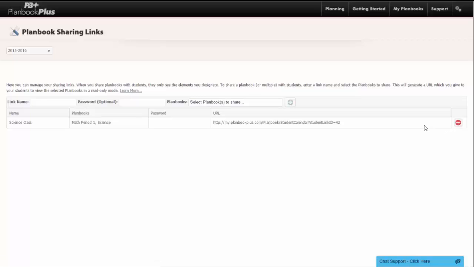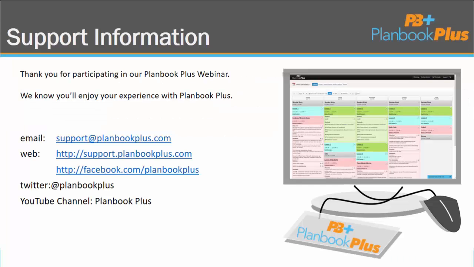Student and teacher sharing is one of our new features in Planbook Plus. We hope it allows you to plan more efficiently and keep your students up to date with everything that goes on in your classroom. That wraps up the presentation for today.